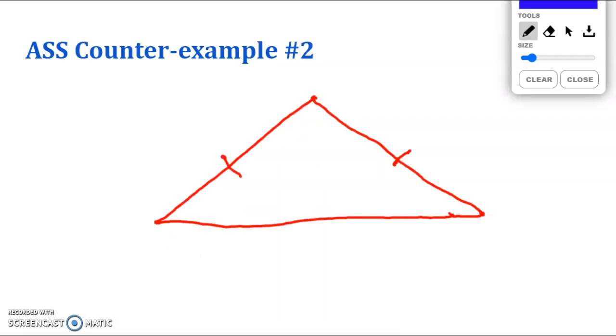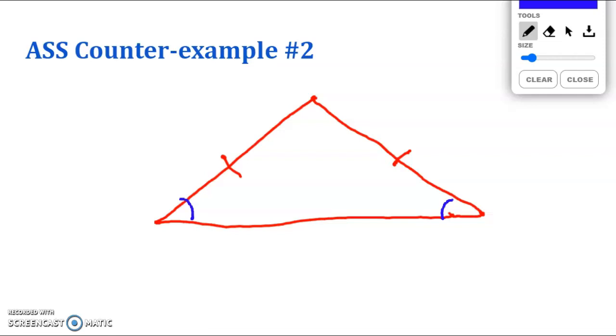I'm going to give you another counterexample of ASS that's, in my mind, a little simpler. Let's see if you can understand this. If I draw an isosceles triangle, I am told that this side length and this side length are the same in measure, or congruent. That means the angles opposite the congruent sides, the two base angles, are congruent. That's the isosceles base angle theorem, right?